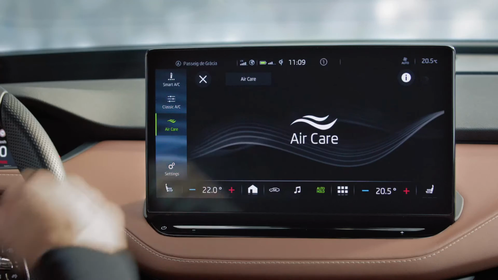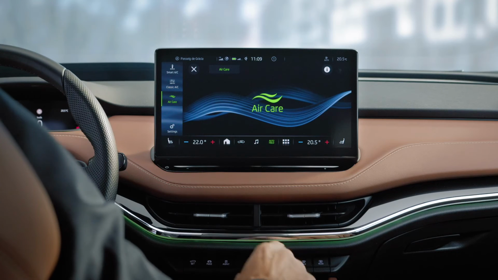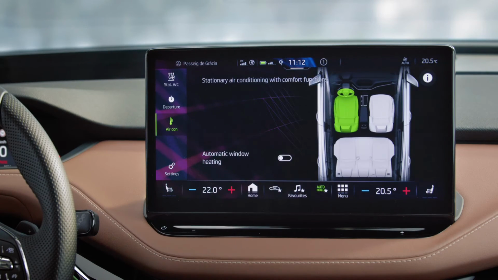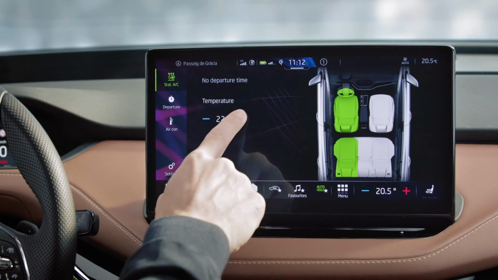Finally, if you want to purify the air in your car, tap Air Care. To turn off your AC, you guessed it, simply press the AC off button. And if you're stationary, keep everyone happy by adjusting the temperature in different areas of the car. Problem solved?